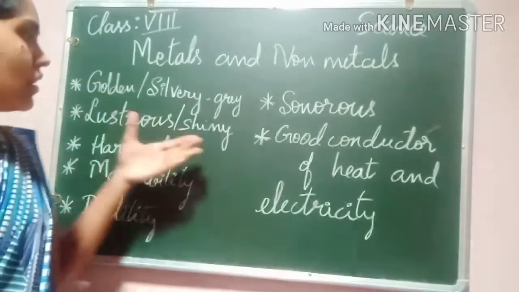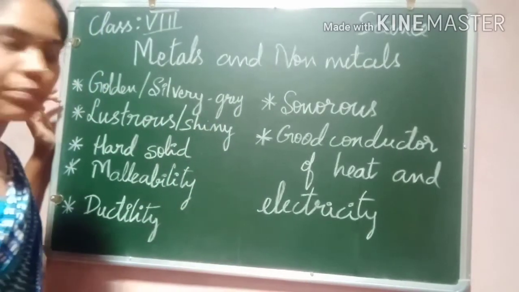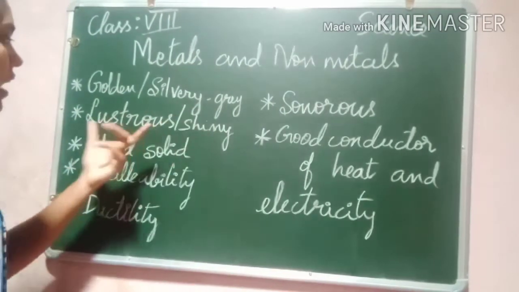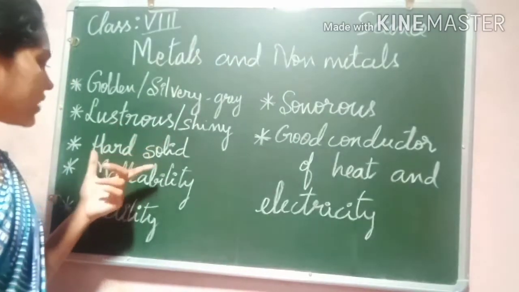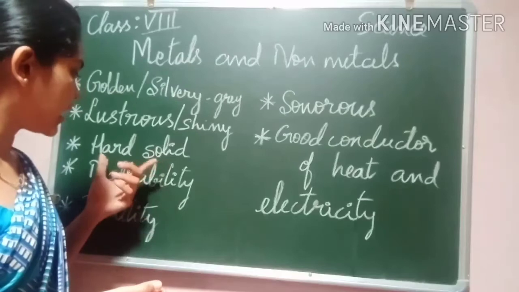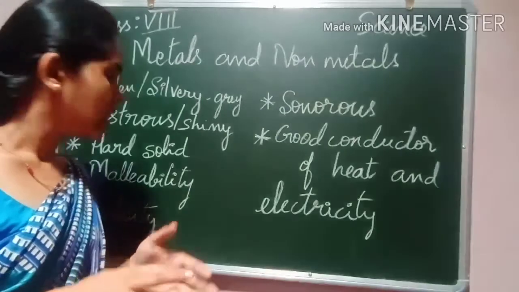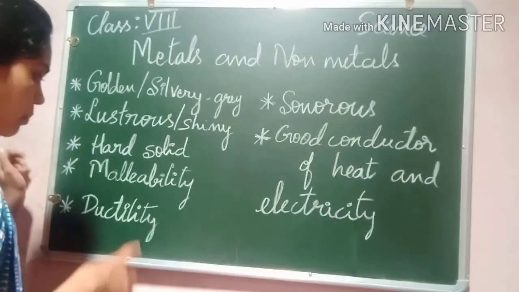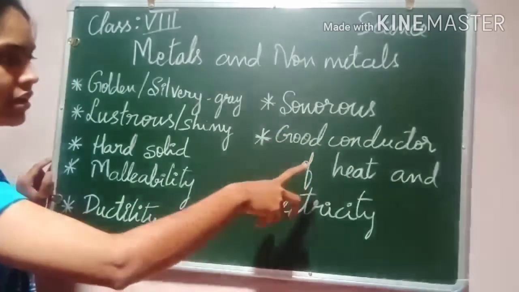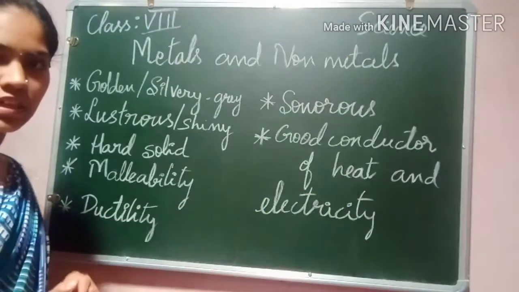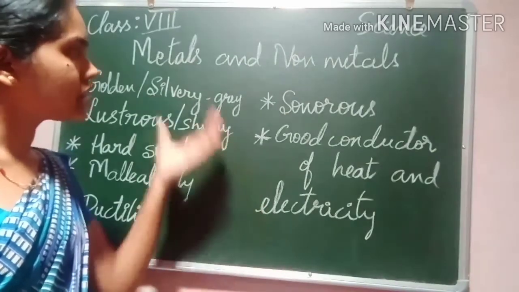See, if we want to see the properties of metals and non-metals, we can see these special features of the metals. Metals appear in golden or silvery grey color, and they have a lustrous or shiny surface, and they are hard in nature. Most of the metals are available in solid. Then they have special properties like malleability, ductility, sonorous, good conductor of heat and electricity. These are the special characteristics of metals.